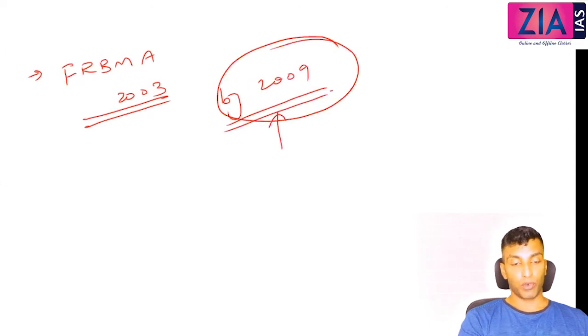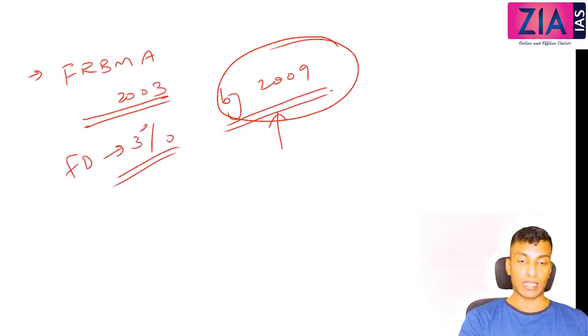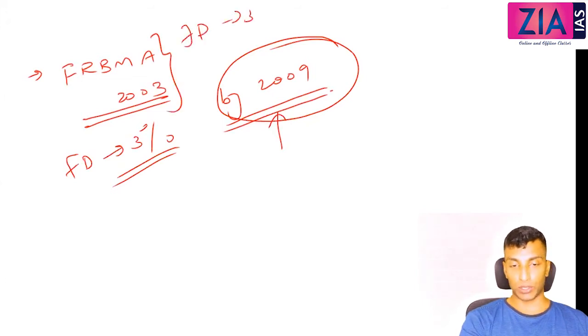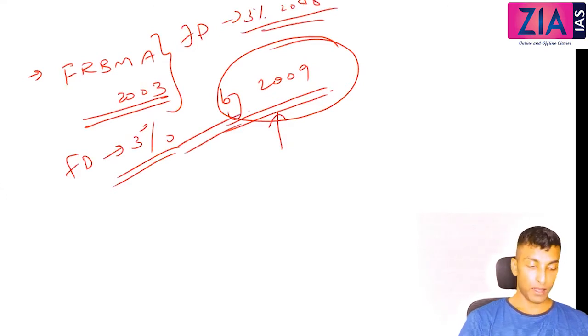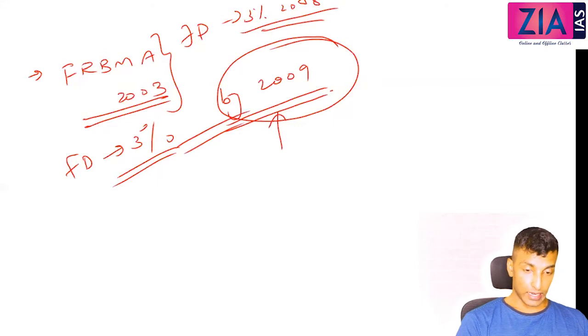So what is the case in fiscal deficit? It should be reduced to 3%, but here this has to be eliminated. As per FRBM, fiscal deficit has to be reduced to 3% by 2008, and revenue deficit has to be eliminated by 2009. This is a condition.